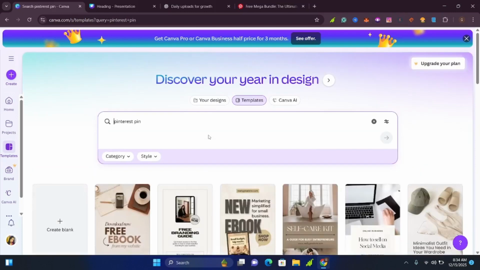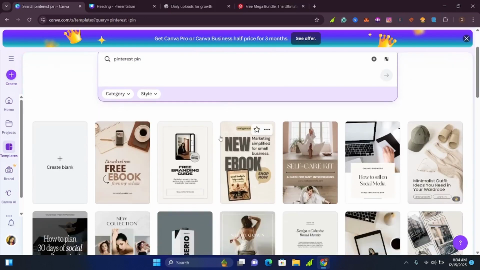You can choose. It's already showing me Pinterest pins, so I'll click on this and Canva will give you different options. And don't worry, you can use Canva on a free version or a paid version. If you are just starting out your business and you don't have money to pay for Canva Pro, you can still use Canva on a free version and you are still good to go.